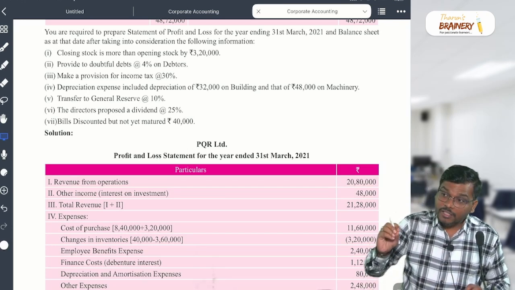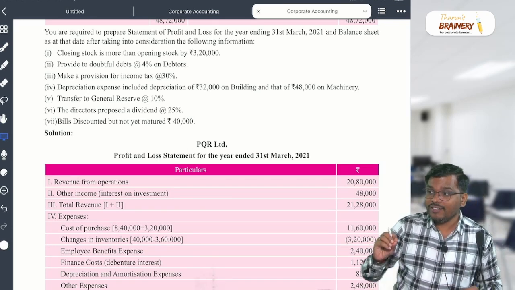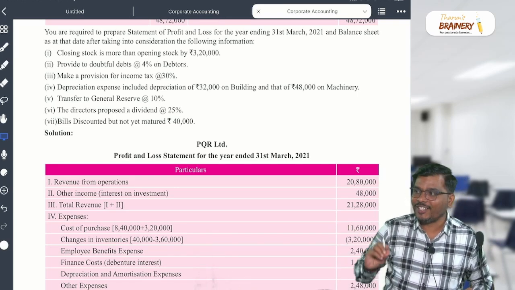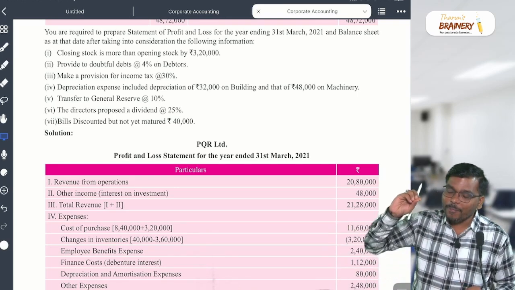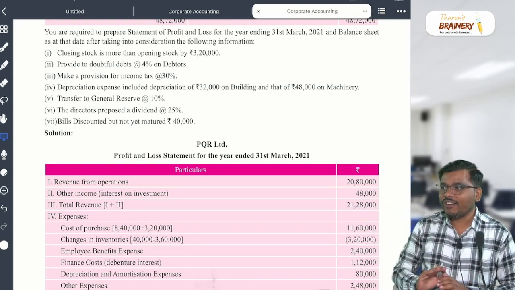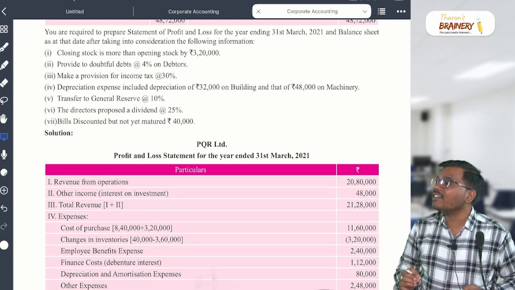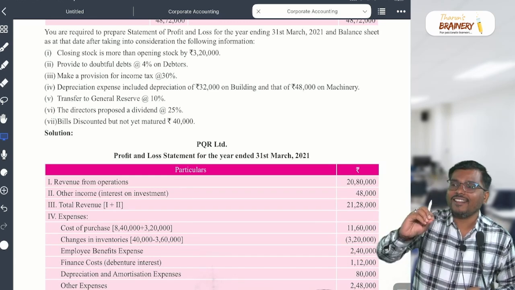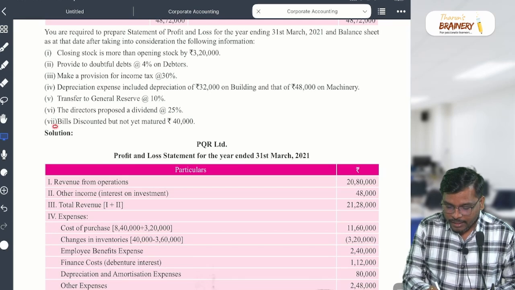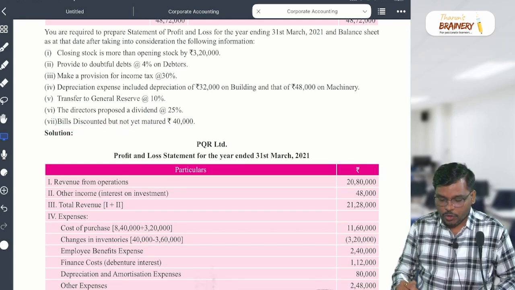Yes or no? But in real life, a proposal will have an impact, which is a financial impact. But in the financial statement, a proposal will not have an impact because it is a contingent liability. Is it clear? Yes or no? Right. Next, come to bill discounted but not yet matured.